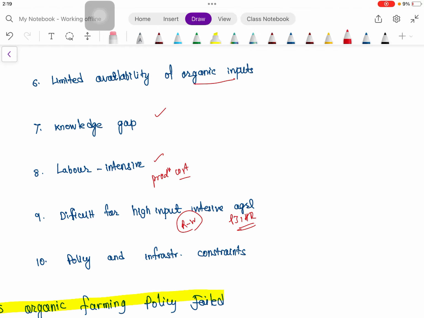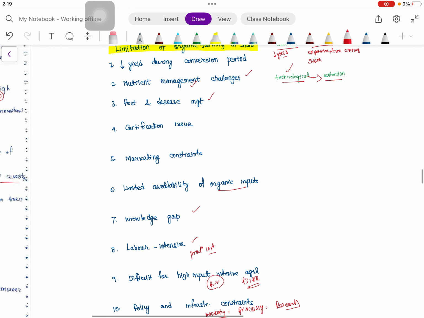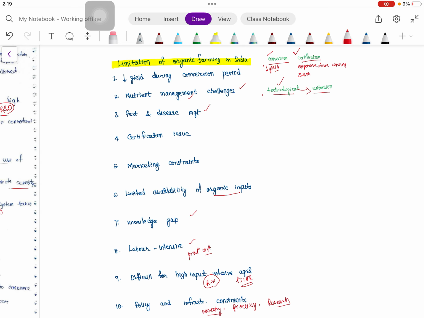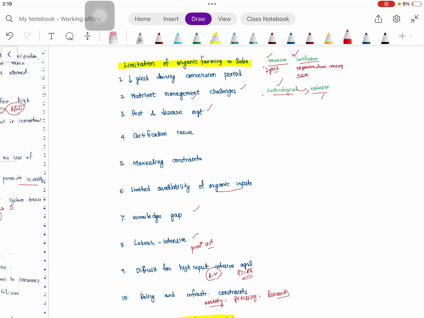And policy and infrastructure concerns: the market infrastructure is very poor, and processing facilities, so we can write marketing here, we can write processing here, and insufficient research also. Okay, so these are some of the limitations of organic farming. To remember, we can divide into these four headings, then 2 to 3 points in each heading.